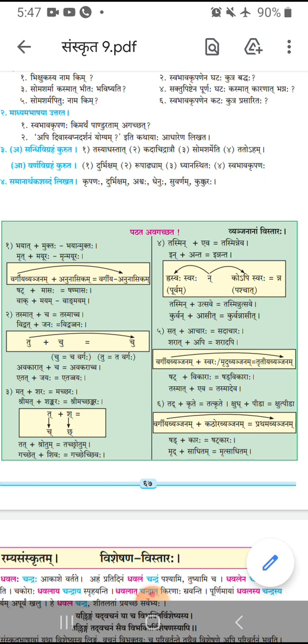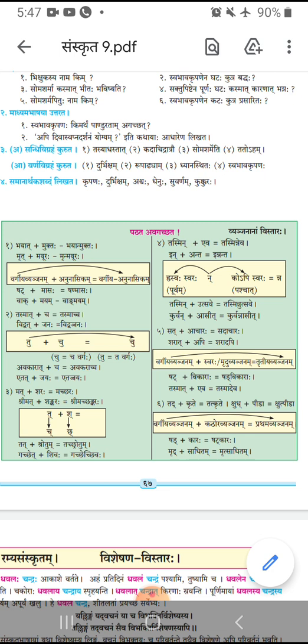Next example is Mrut plus Mayuraha. In this example, Halanta Ta belongs to Ta Varga and it is followed by nasal or anunasik Ma. So, Ta will be replaced by anunasik of Ta Varga. Ta, Tha, Da, Dha, Na. And that anunasik is Na. And Na will come in place of Ta. And answer will be Mrun Mayuraha.